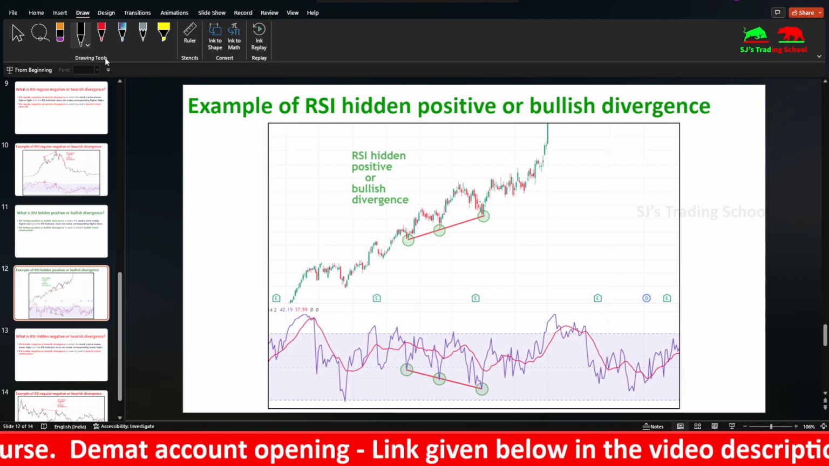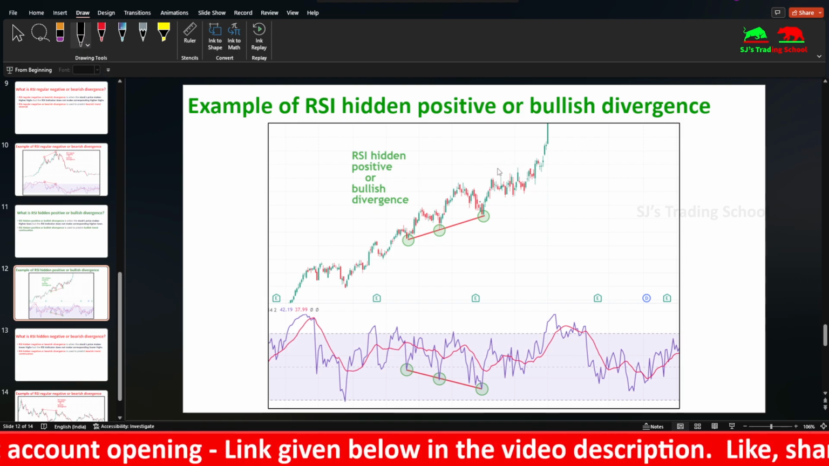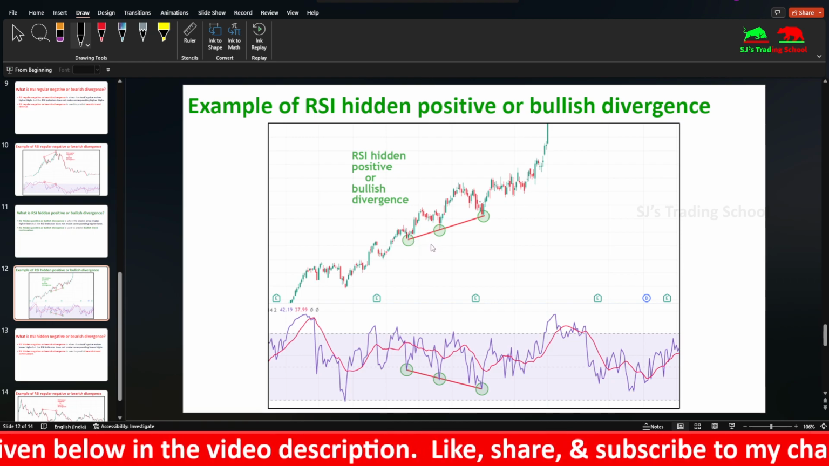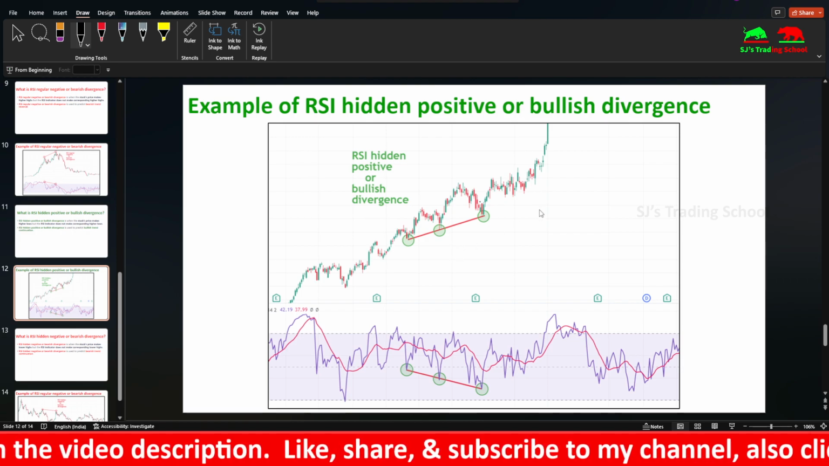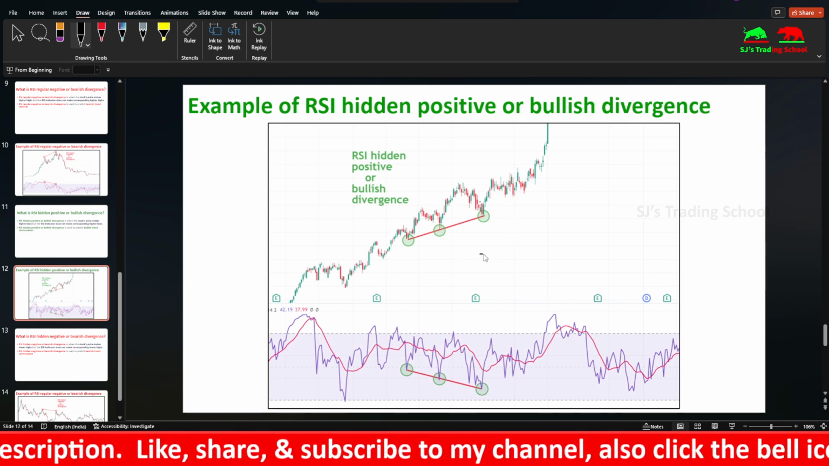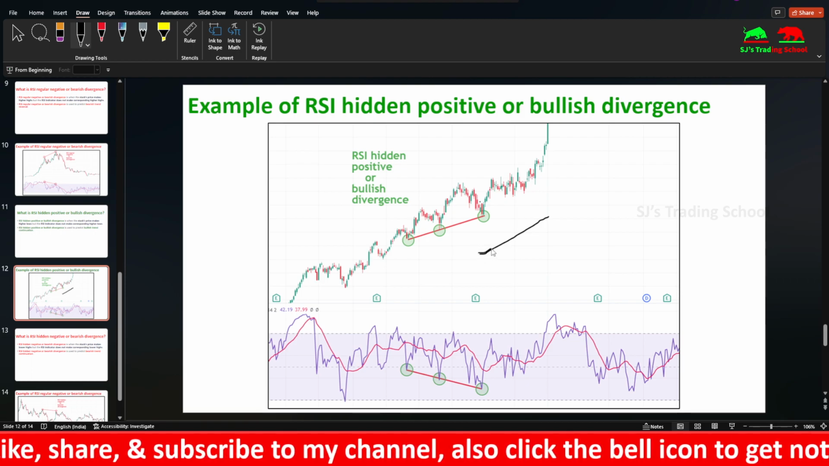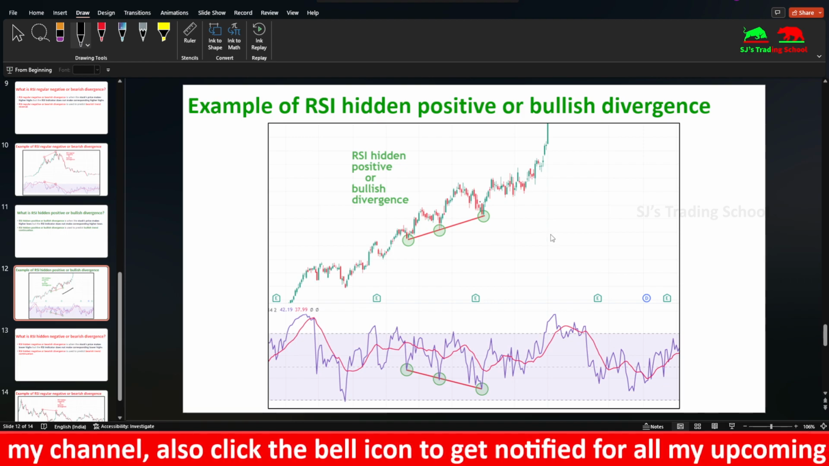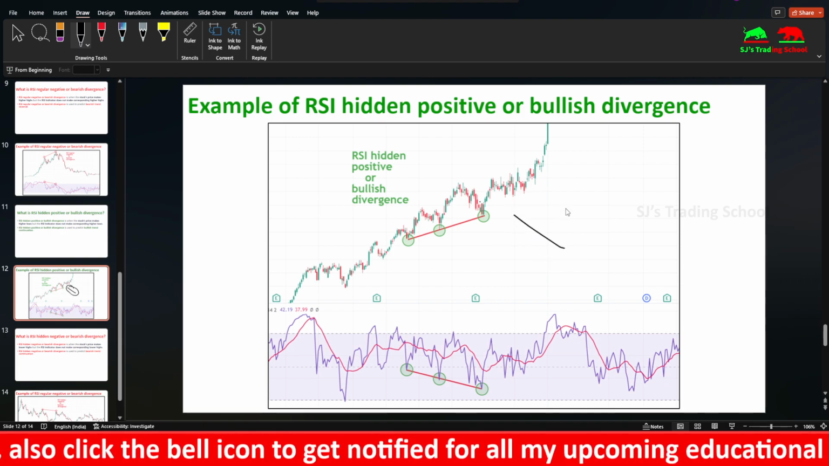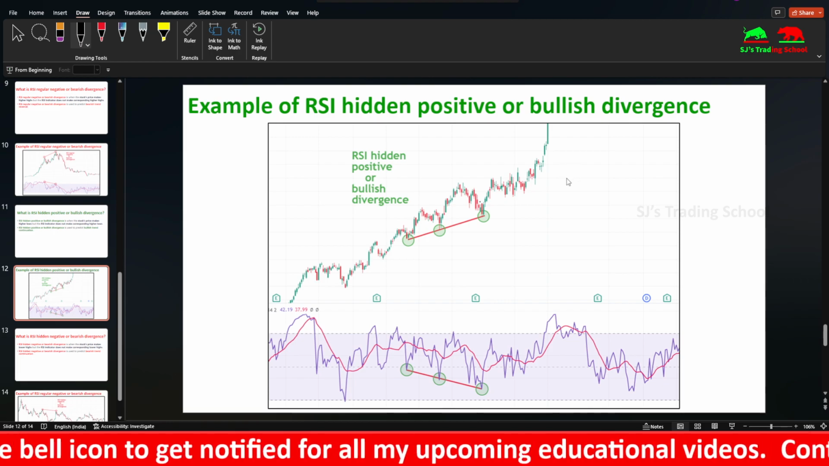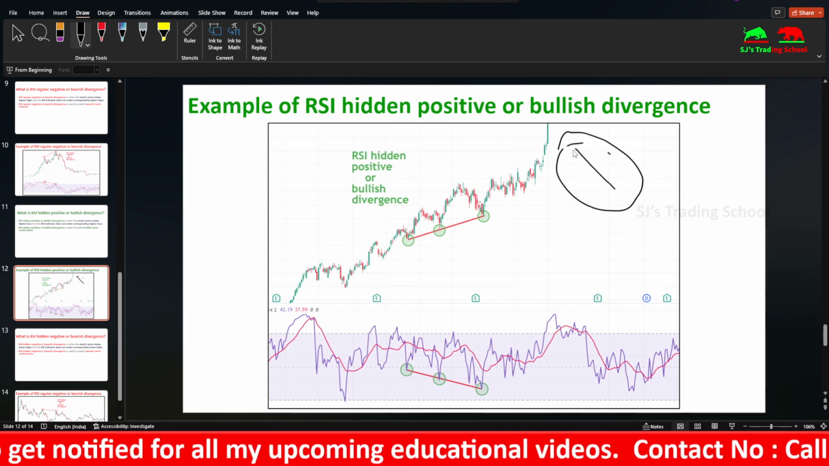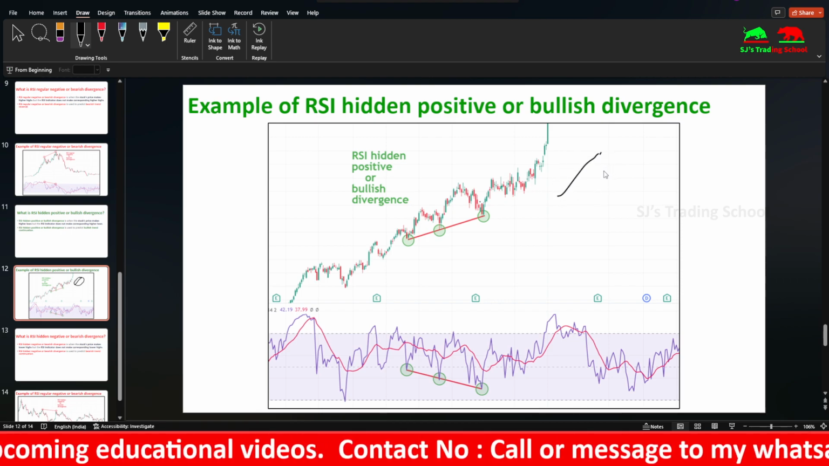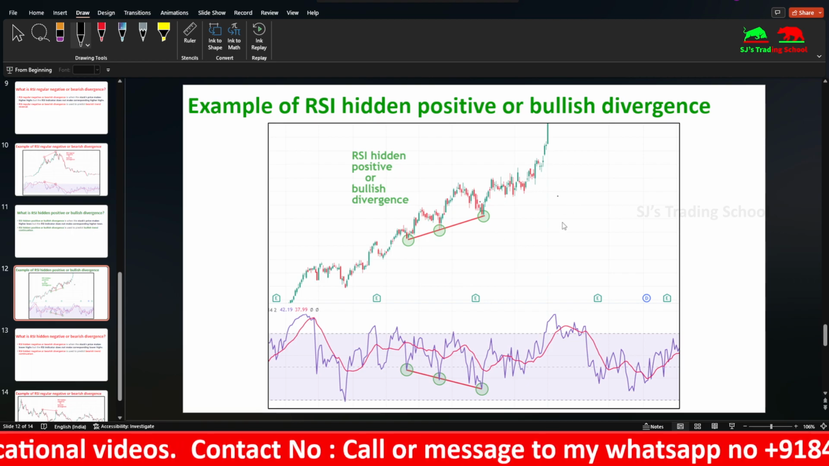So one easy way to differentiate between regular and hidden divergence is, if it is bullish, you have to look at the swing lows. If the lower lows are higher, if it goes above like this, then it is hidden divergence. If it goes in the opposite direction in case of bullish, it's known as regular divergence. In case of bearish, if it goes like this, it is hidden divergence. If the price goes like this, it is regular divergence. So you can easily differentiate between these.